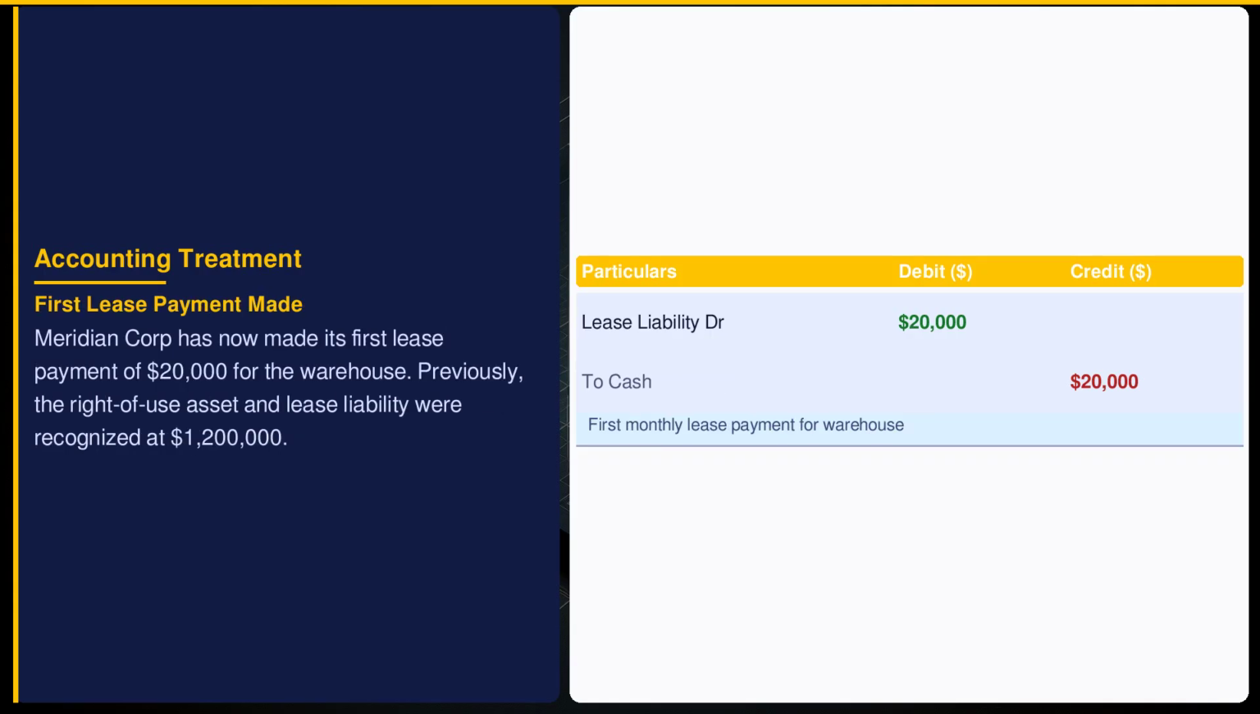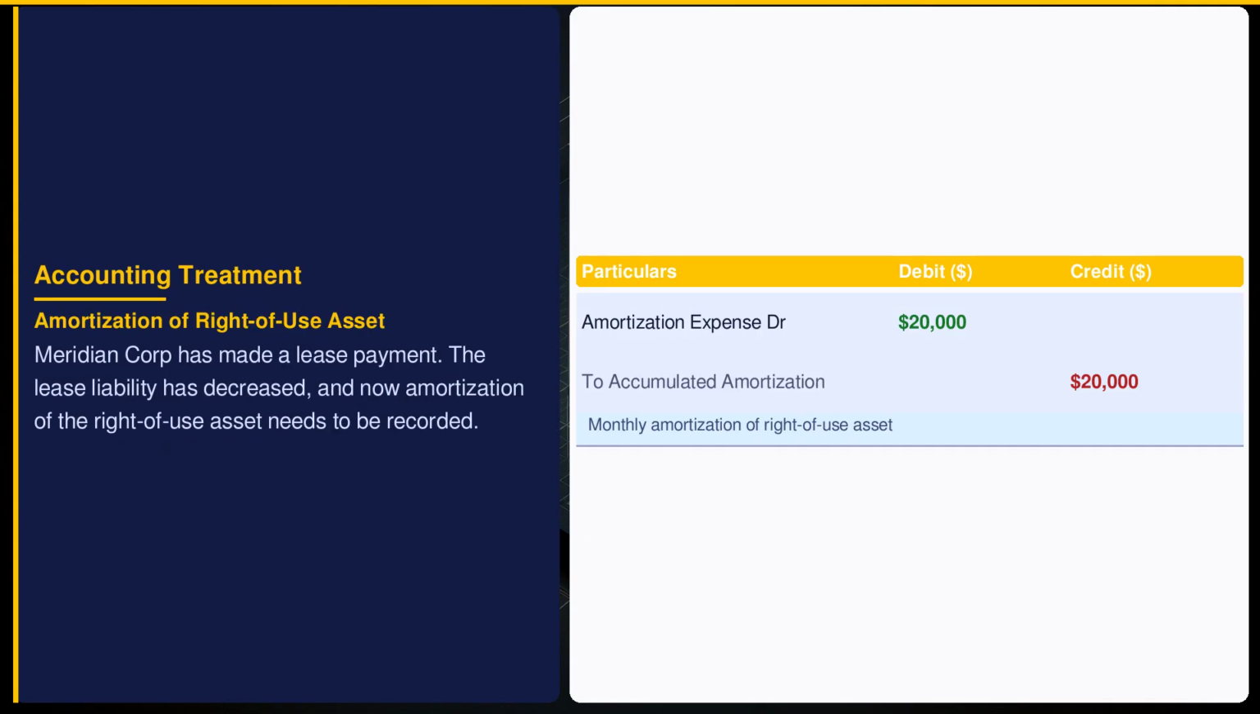Meridian reduces its lease liability by $20,000 with the first payment. ASC 855 requires this to lower the liability on the balance sheet, ensuring that cash outflows align with liability reduction, maintaining financial statement accuracy. Recording amortization aligns with ASC 855's treatment of right-of-use assets, reducing the asset over the lease term. This monthly $20,000 expense impacts the income statement, reflecting the cost of using the leased asset over time.